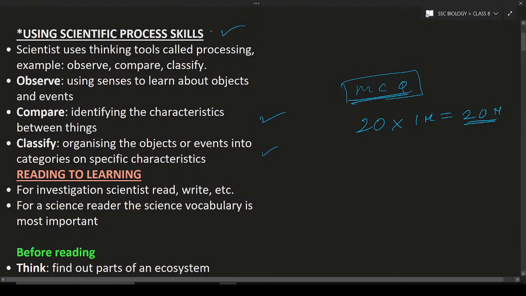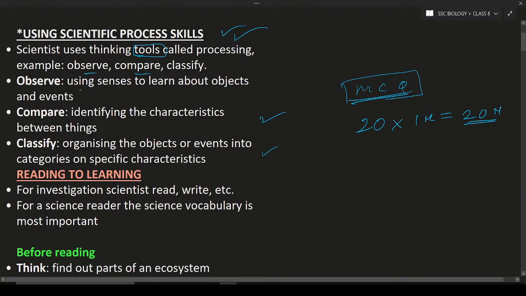The first topic is using scientific process skills. What is meant by scientific process skills? Scientific process skills are nothing but tools, okay? Scientists use these tools to classify, compare, observe, and so on. Processing means you are going to solve some issue, or you are identifying, solving and studying something, okay? That is known as processing.